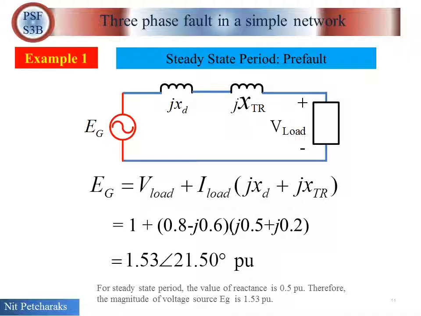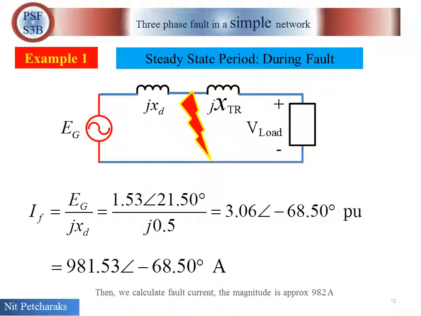For steady state period, the value of reactance is 0.5 per unit. Therefore, the magnitude of voltage source, E g, is 1.53 per unit. Then we calculate fault current. The magnitude is approximately 982 amperes.